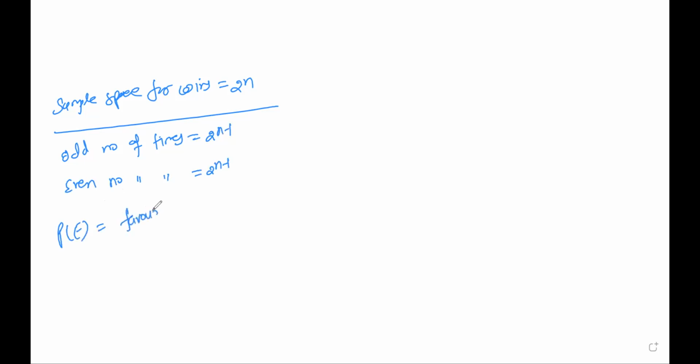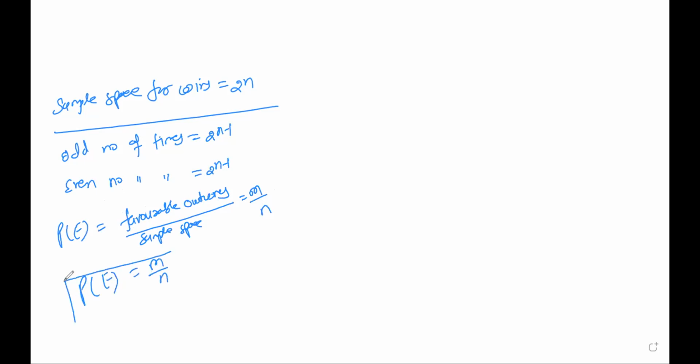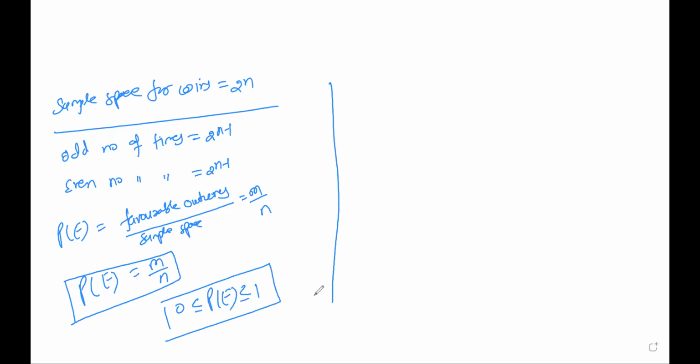So that outcomes we will call favorable outcomes divided by the sample space. So favorable outcomes is indicated by m by n. So probability of any event is given as m by n. So you remember that the probability of any event could be maximum equal to 1 or minimum equal to 0. So probability of occurring of any event is given by m by n.